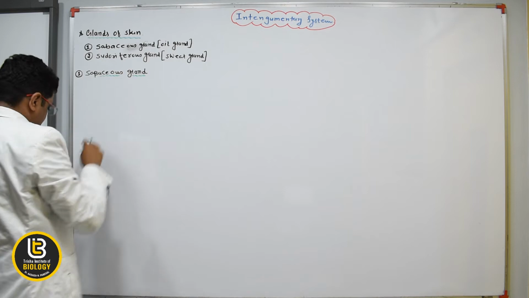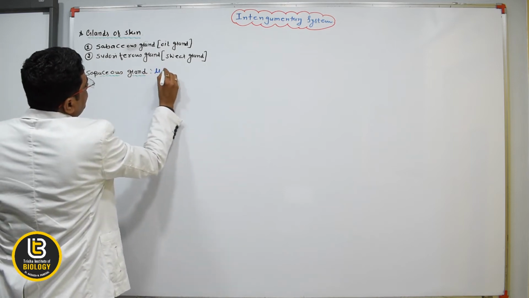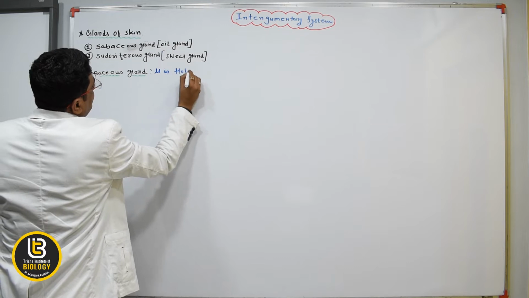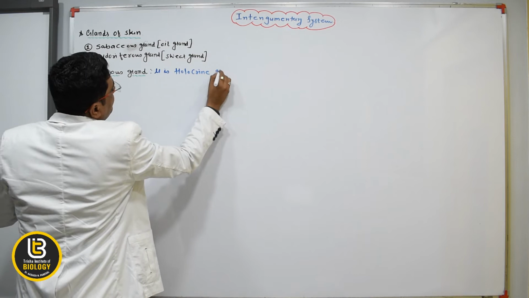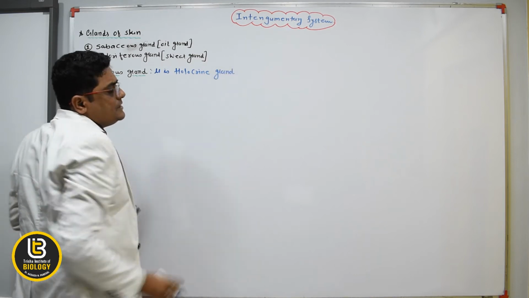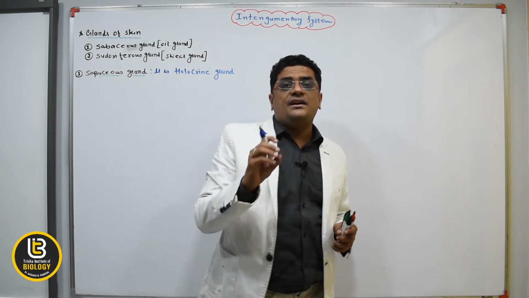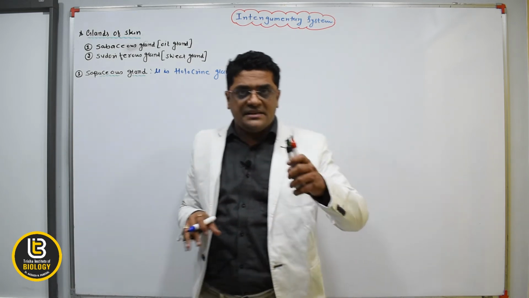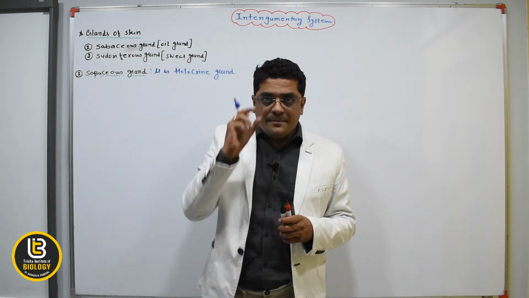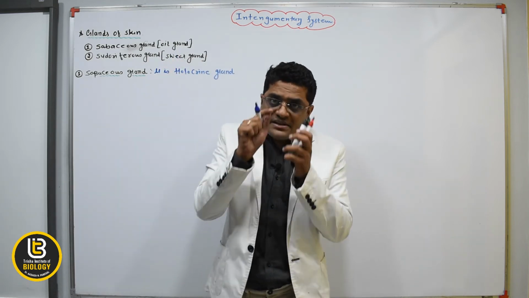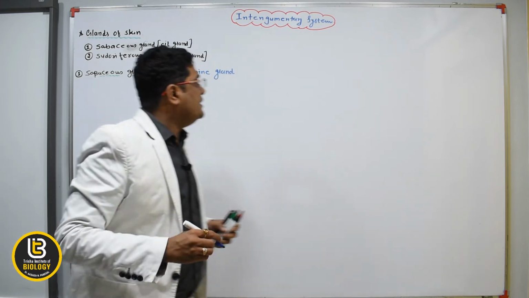This sebaceous gland is the holocrine gland, and it is connected to the hair follicle. As we discussed earlier, the dermis part of the skin possesses the hair follicle. So this sebaceous gland is also connected with the hair follicle.